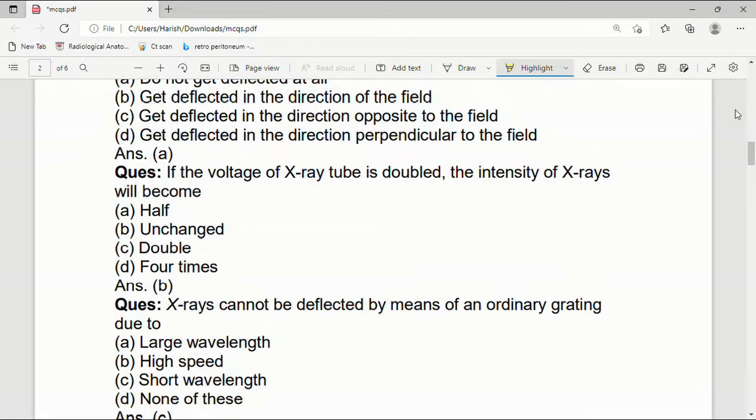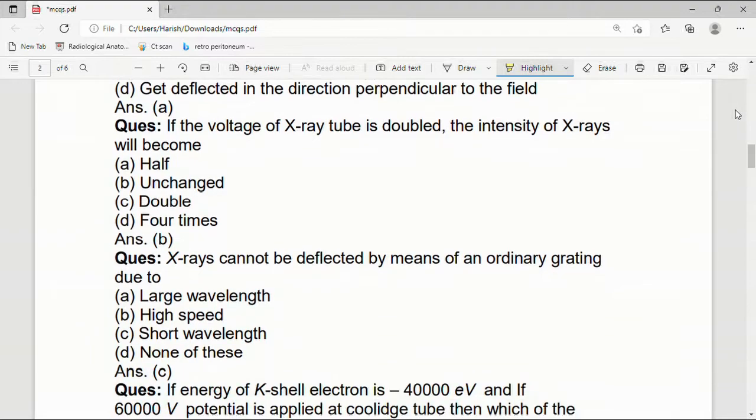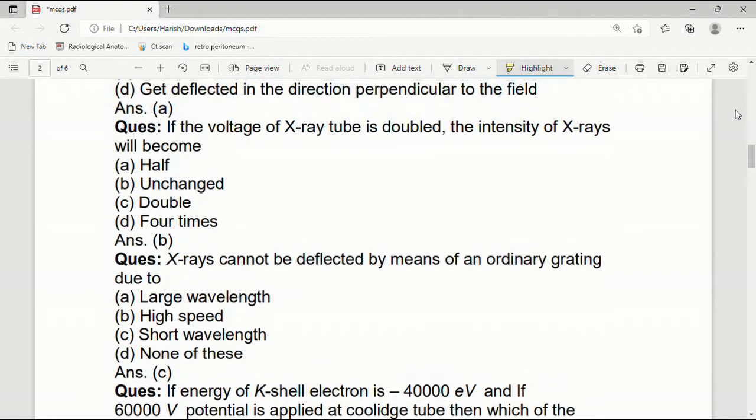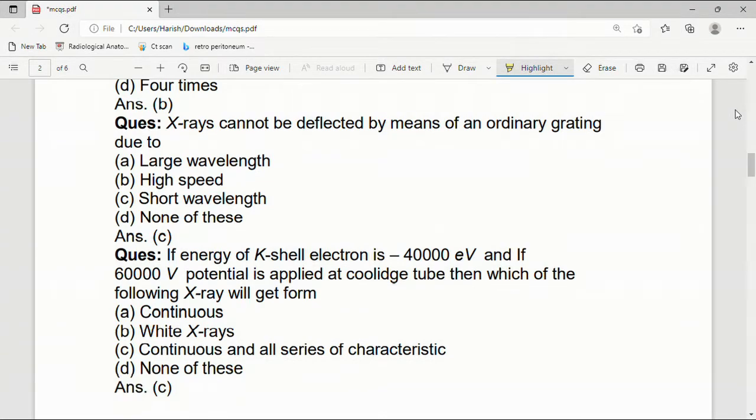If the voltage of the X-ray tube is doubled, then the intensity of X-ray will become A half, B unchanged, C double, or D 4 times. Answer is unchanged. If the voltage of the X-ray tube is doubled, the intensity will not be changed. X-rays cannot be deflected by means of an ordinary grating due to large wavelength, high speed, short wavelength, or none of this. Answer is short wavelength. Due to short wavelength, X-rays cannot be deflected.